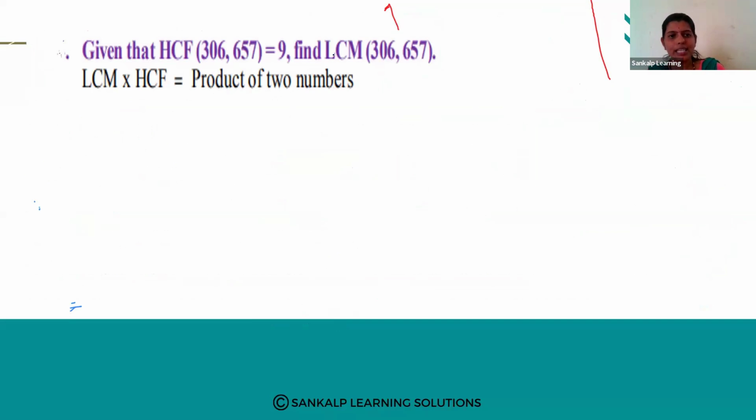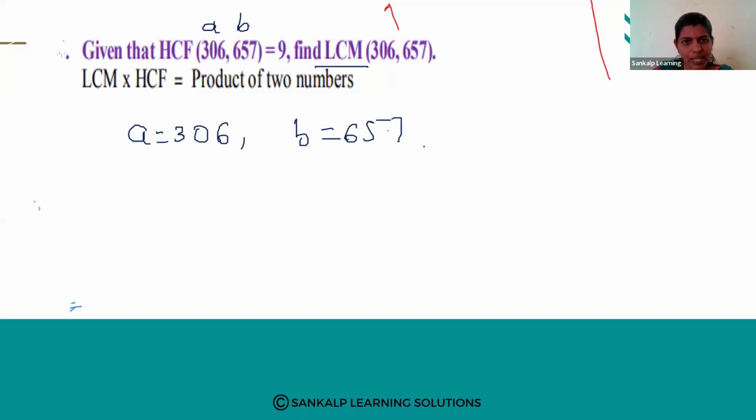Given the HCF, find the LCM. We solved the same question earlier. Two numbers A and B, where A is 306 and B is 657, and HCF is 9. We have to find the LCM.